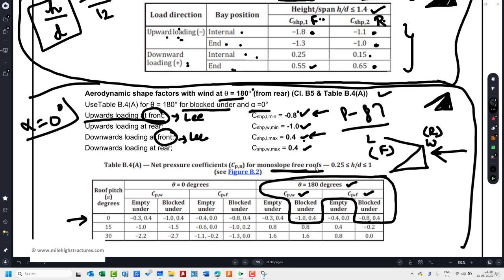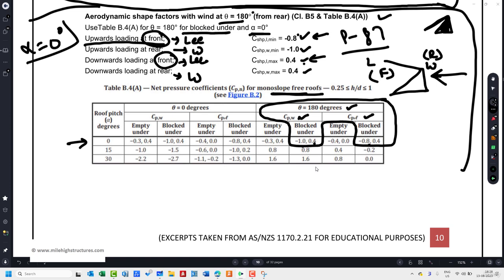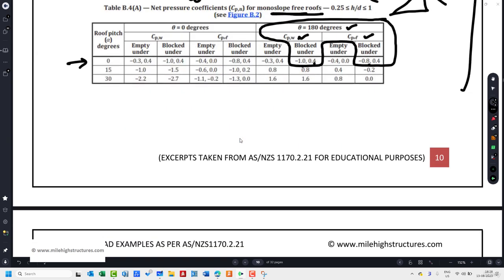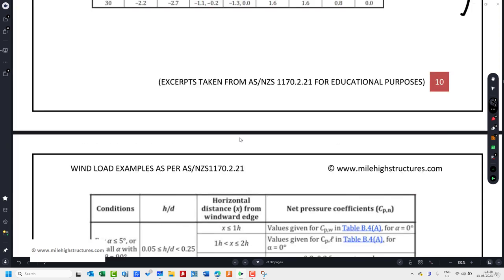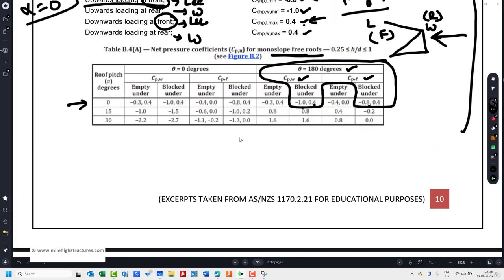So this is how we can extract the values. Rear part, that is the windward side. Windward side, that is CPW: CPW -1 and plus 0.4. So this is how we do need to have a clear understanding of the wind engineering itself before extracting the values of these kinds of coefficients. So I hope these values are now clear to you.